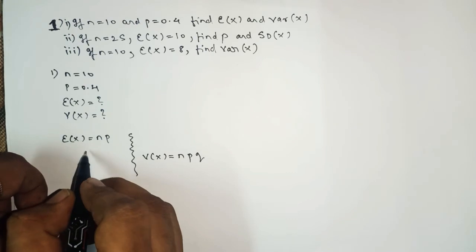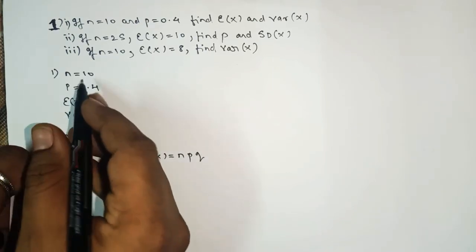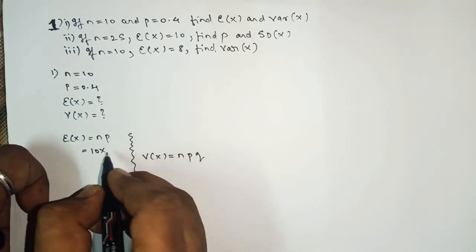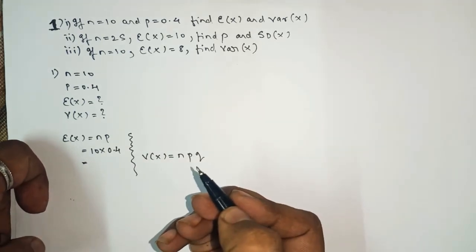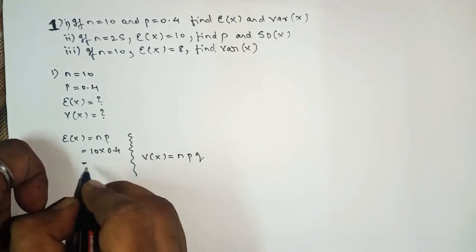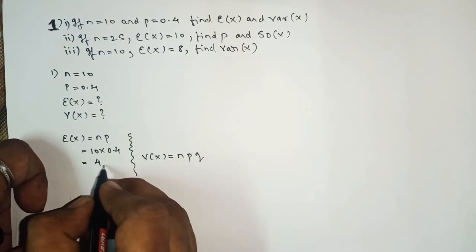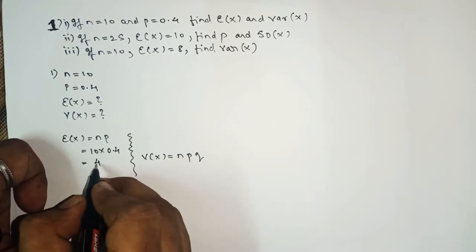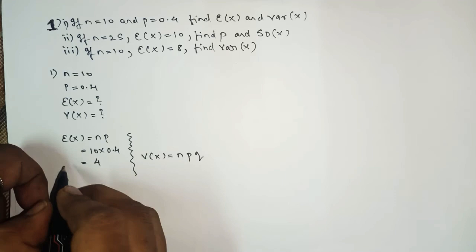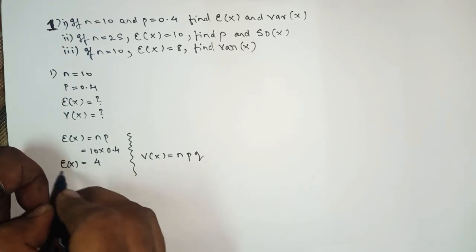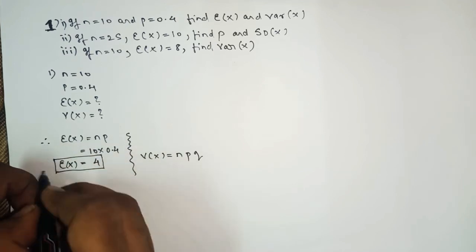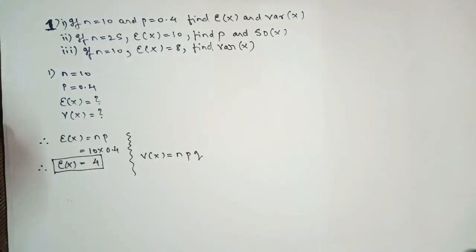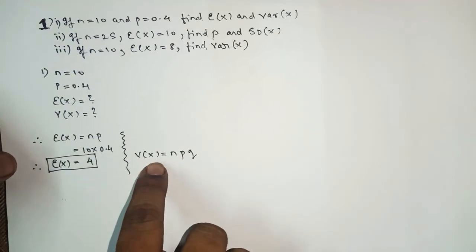So here we have the value of n and p. What is n? 10. What is p? 0.4. So when you multiply, you will get 4. Here there is no need to write any unit, centimeter or meter, keep it as it is. So here we got E of x, that is 4. Now the next part is we have to find V of x.